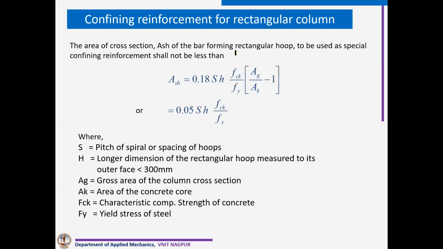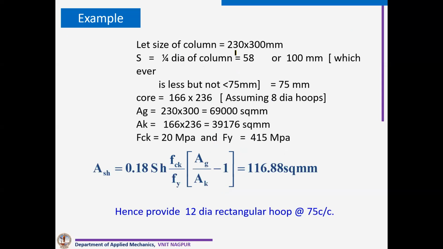Now this is for a rectangular column. Suppose the rectangular column is 230 by 300, which is very common in many small story buildings. You can see what the code says. It should not be less than 100 mm, but not less than 75 mm. It can be 1/4 of the column dimension or 100 mm, or it should not be less than 75 mm. Suppose we do the calculation. See what happened: we need 12 mm diameter bar links at 75 mm center to center.